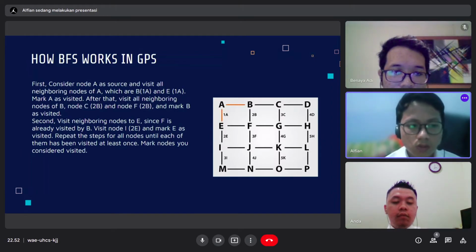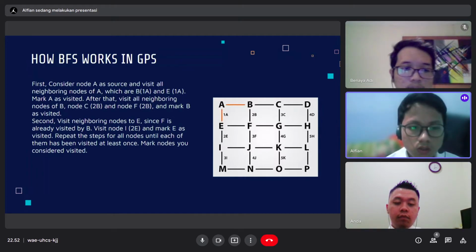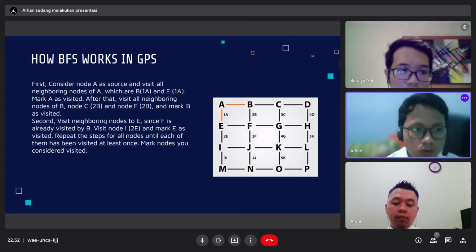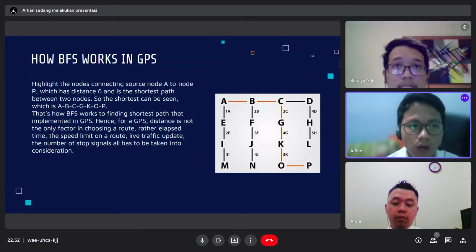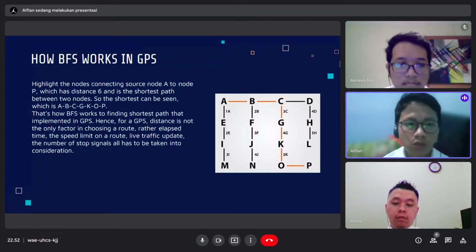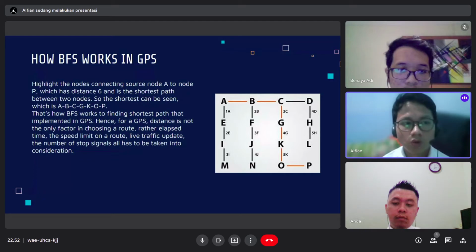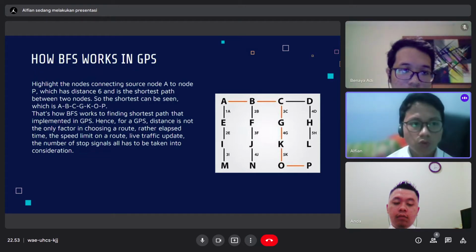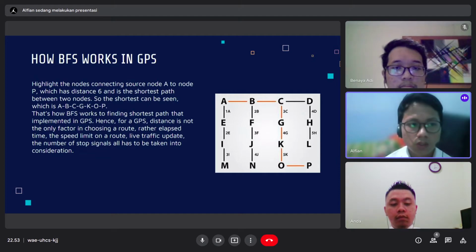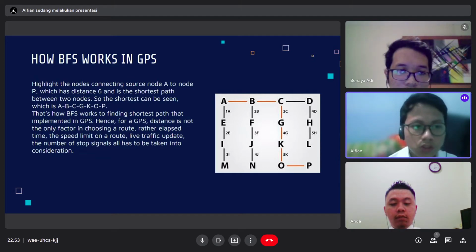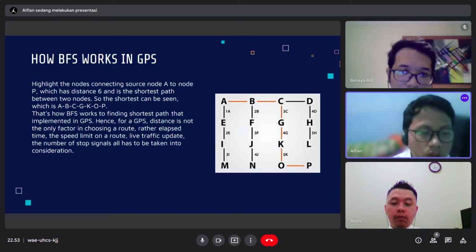Mark all nodes as visited. Highlight the nodes connecting source node A to node P, which has a distance of 6 and is the shortest path between the two nodes. So the shortest path can be seen, which is A, B, C, G, K, O, P.